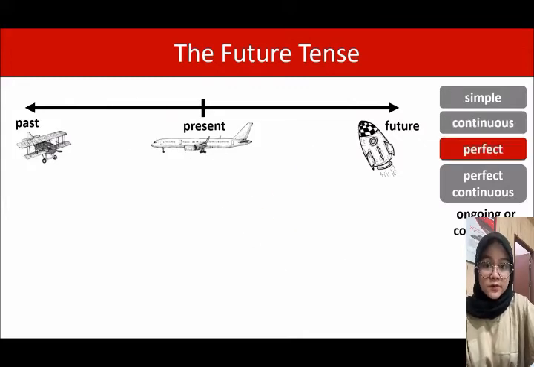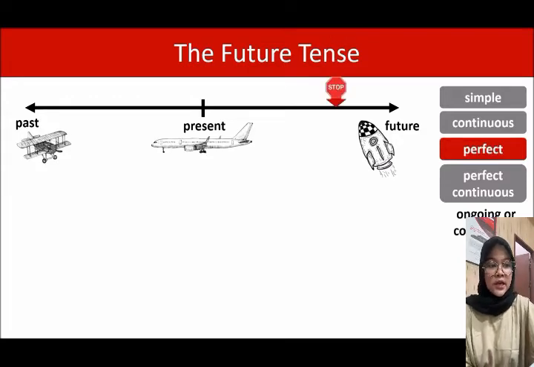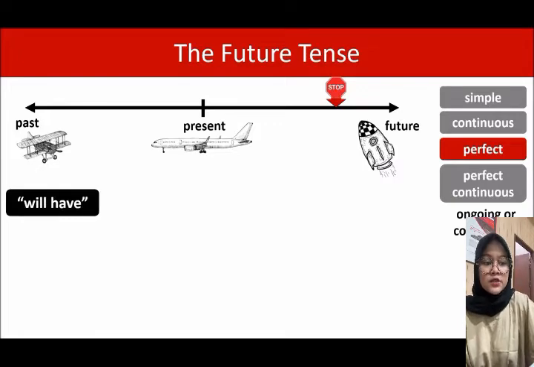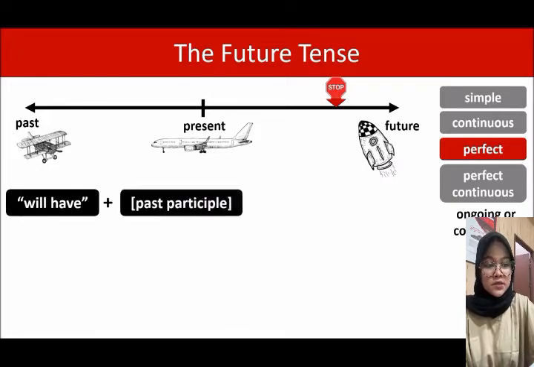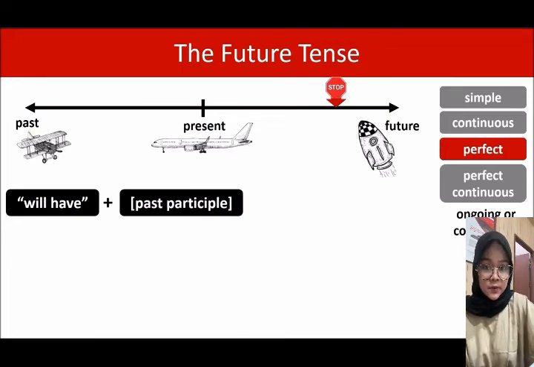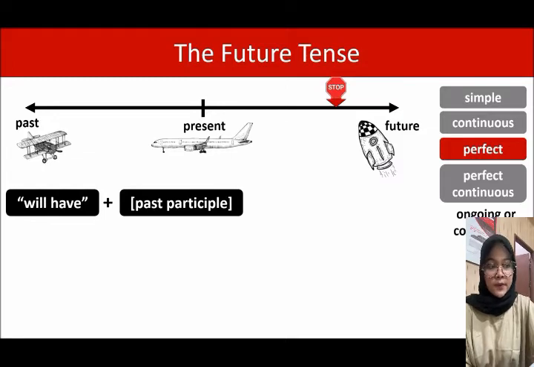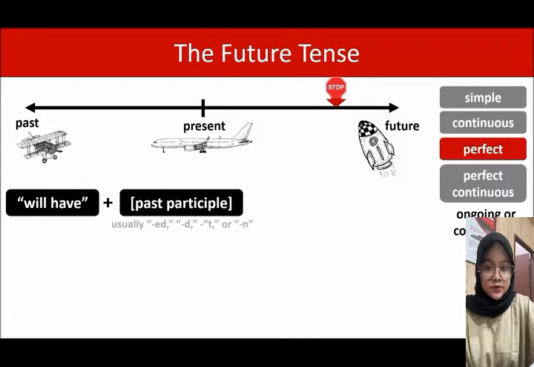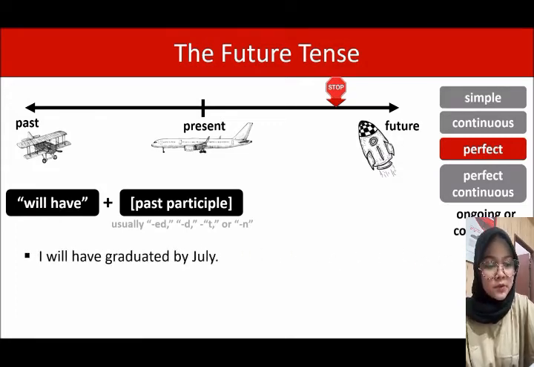Next is the future perfect tense. The future perfect tense is for a completed action in the future. So this is the construction. The construction is will have plus the past participle form of the verb. Now, the past participle is a little bit more difficult to form than the present participle because there are various endings. Usually, the endings are E, D, T, or N, but there are others. We have a whole lesson on the website about past participles.